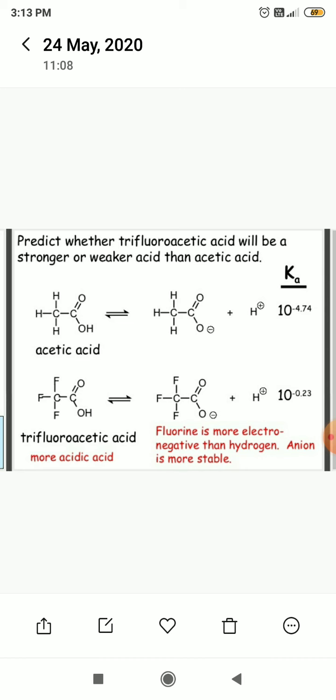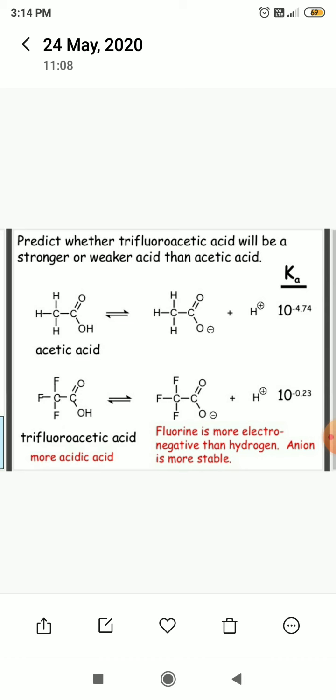Trifluoroacetic acid, after dissociation, gives trifluoroacetate ion plus H plus ion, and the pKa value of trifluoroacetic acid is 10 raised to minus 0.23.